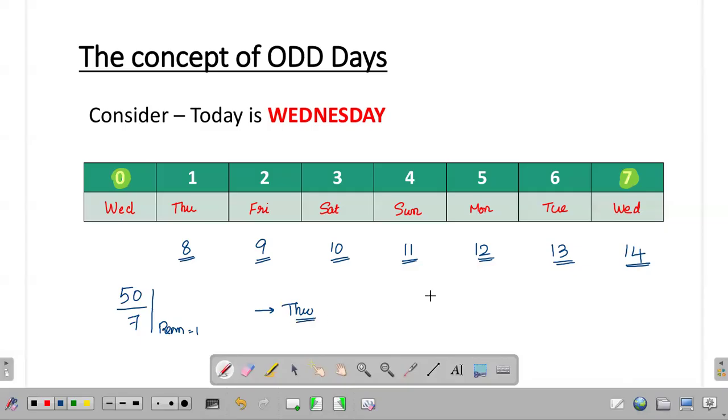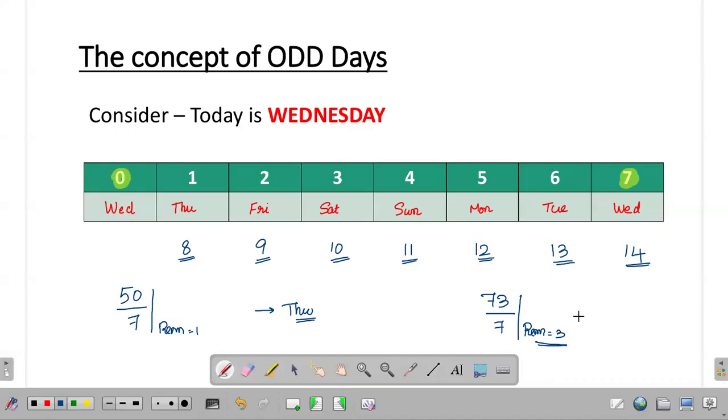Clear? In the same way, suppose I am considering 73 days from today. Let me find out what is 73 modulo 7. So 73 by 7 when I do, I will get the remainder here as 3. So 73 days from today, it is as good as 3 days from today.